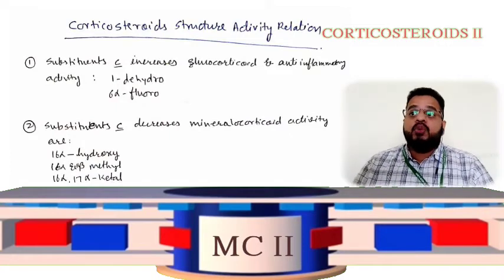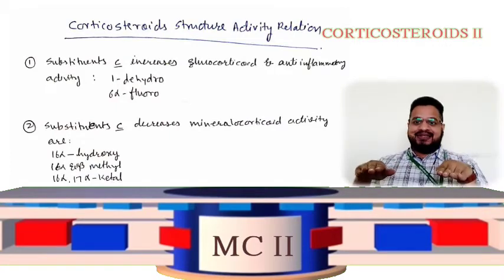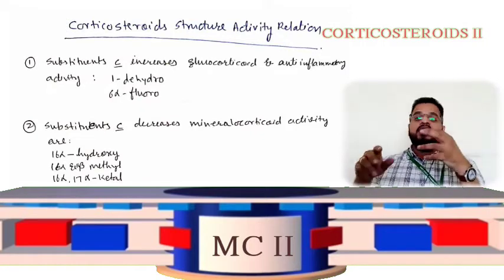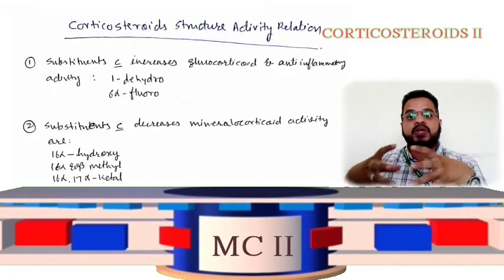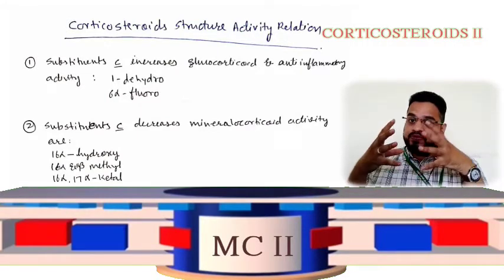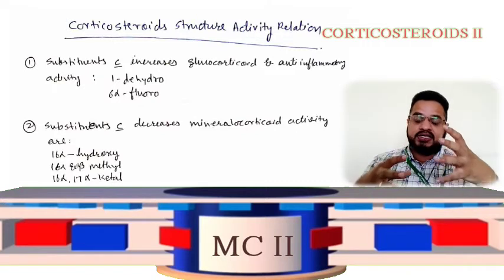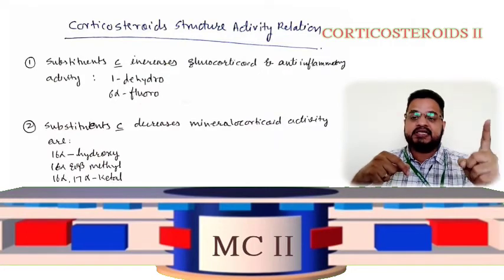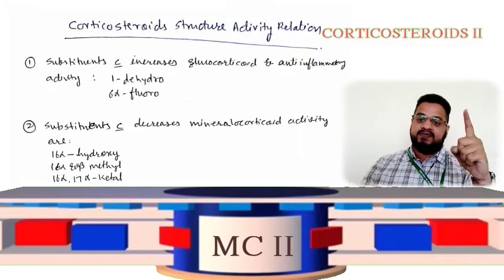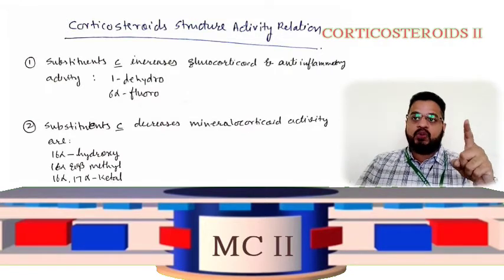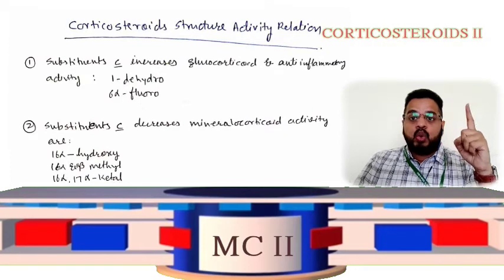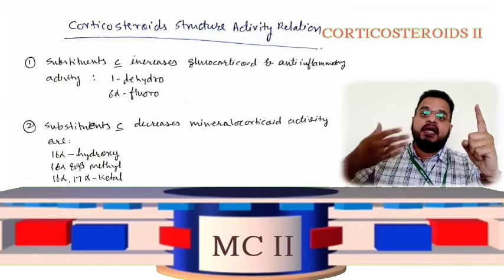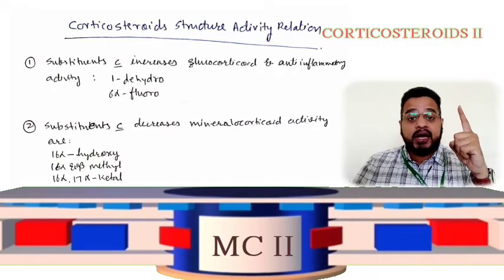Now, substituents which decrease the mineralocorticoid activity, that also I told you what we want. We want a good glucocorticoid activity and we want a lesser mineralocorticoid activity. That is what we are talking about, right? So first point in structure activity relationship, everybody understood? The substituents which increase the glucocorticoid and anti-inflammatory activity are the 1-dehydro group or the 6-alpha fluoro group, which bring an increase in glucocorticoid activity.